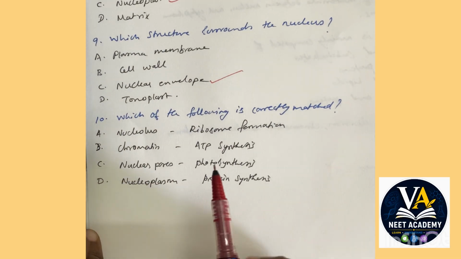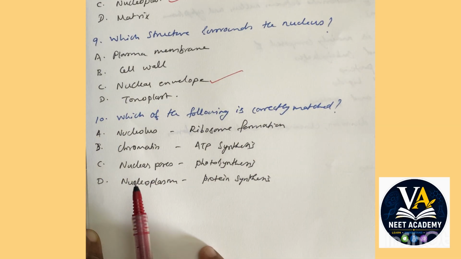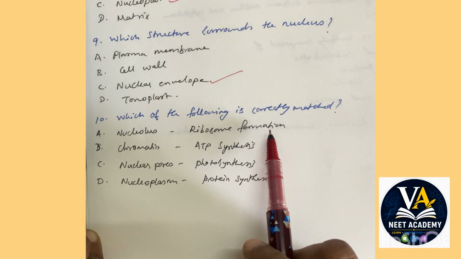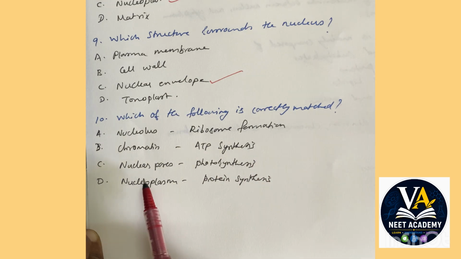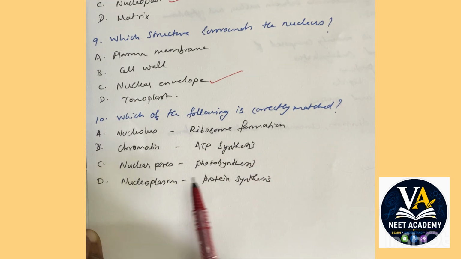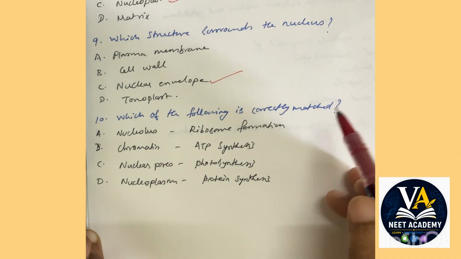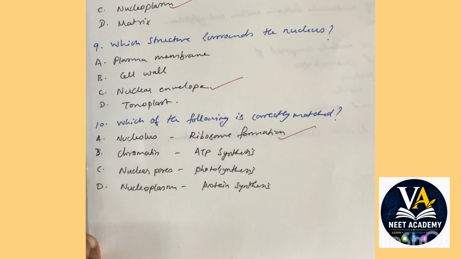Okay. Which of the following is correctly matched? Nucleolus involved in ribosome formation, chromatin involved in ATP synthesis, nuclear pore involved in photosynthesis, or nucleoplasm involved in protein synthesis. What is the right answer? Yes, the first one: nucleolus, ribosome formation.